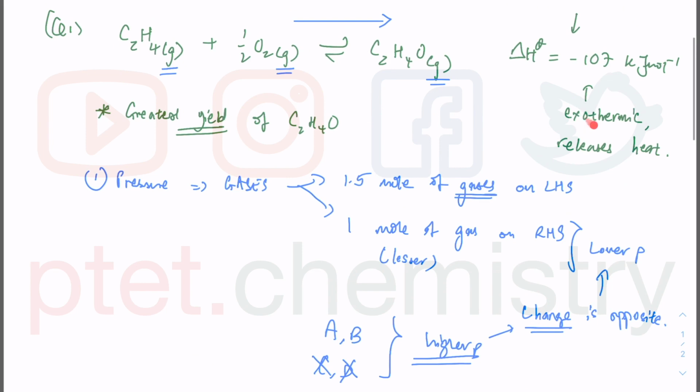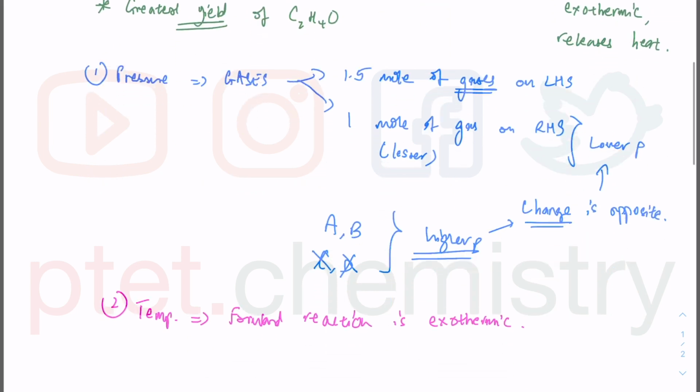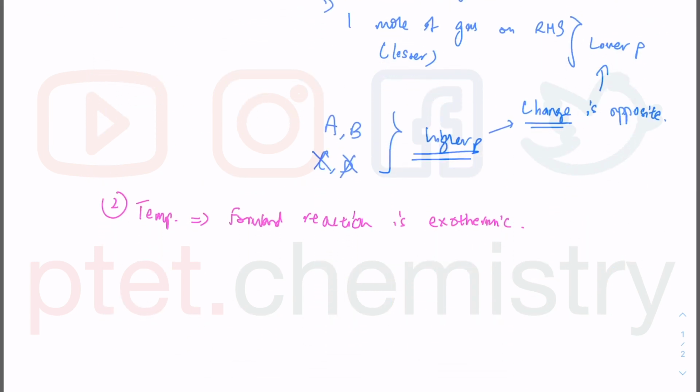The forward reaction releases heat, so it is exothermic because it's negative in value, a value lesser than 0. We want to get more product, so we want more C2H4O. This is the product, so going to the right hand side is going to release more heat.